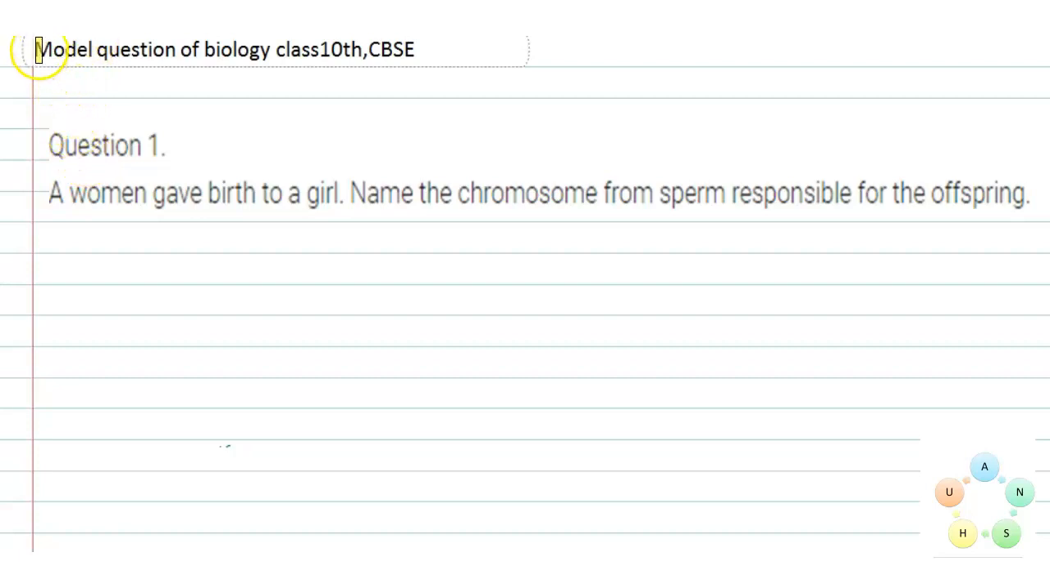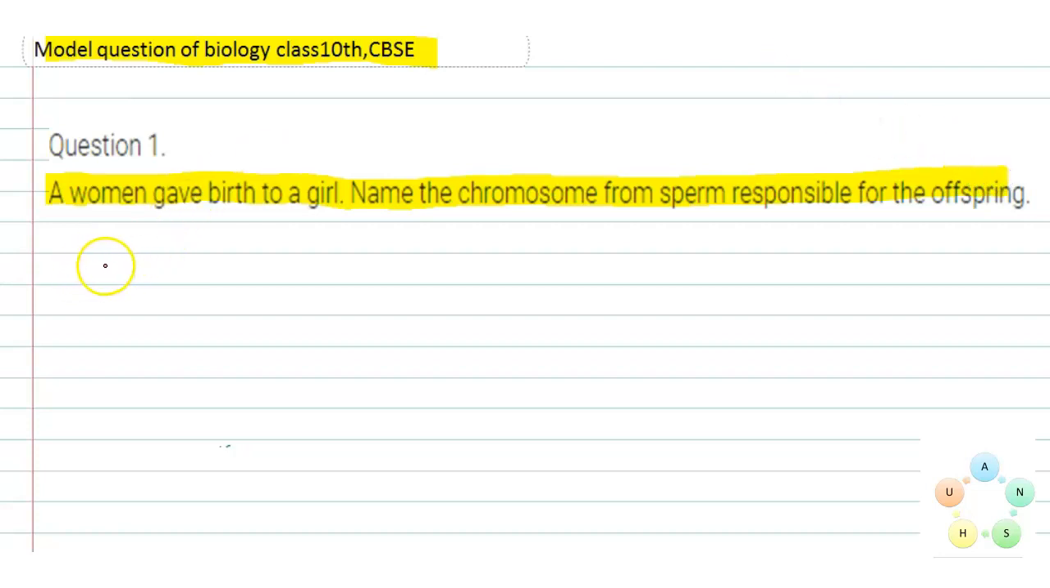Today we are going to discuss some model questions which I have chosen for you people of biology class 10 CBSE. So let's move. The first question is, a woman gave birth to a girl. Name the chromosome from sperm responsible for the offspring.